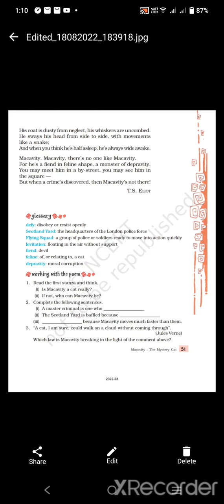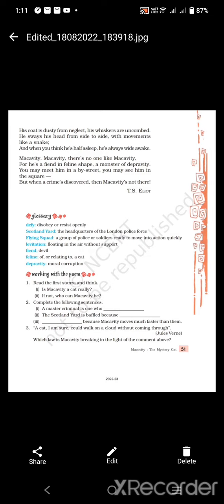Moving to the last stanza of this poem. Macavity, Macavity, there is no one like Macavity, for he is a fiend in feline shape, a monster of depravity. You may meet him in a by-street, you may see him in the square, but when a crime is discovered, Macavity is not there.